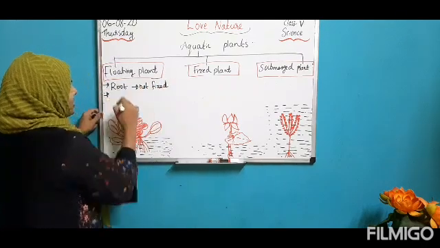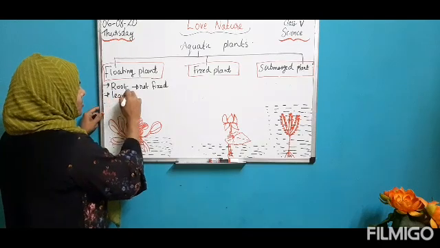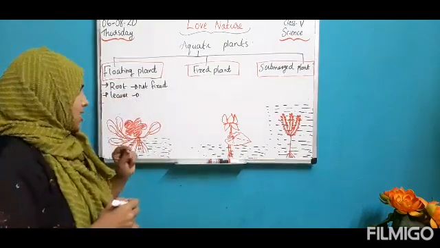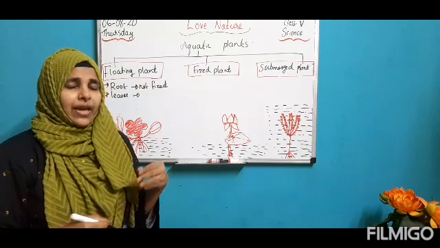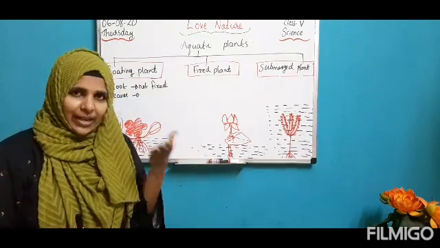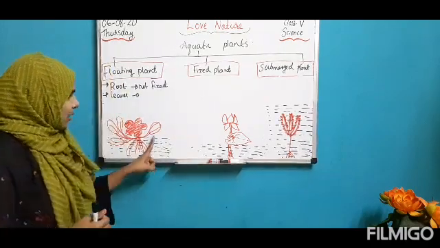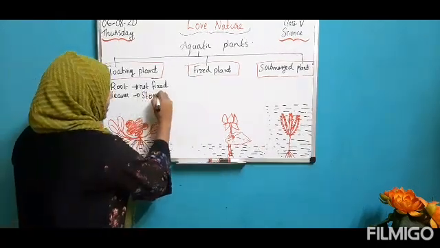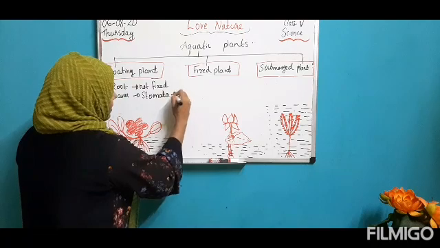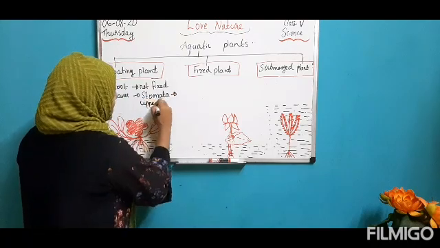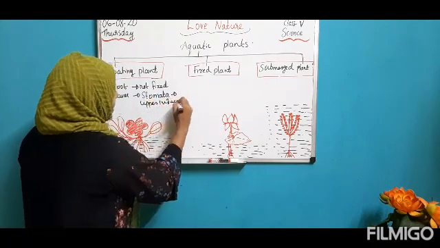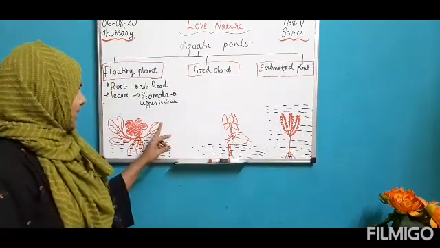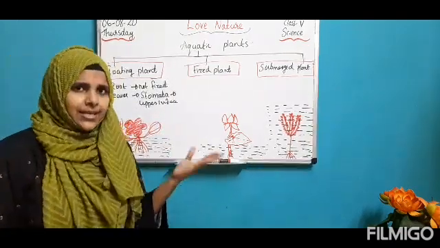Then what about its leaf, children? In most plants, leaves have stomata on the lower surface of the leaf. But in aquatic plants like this, you can see the stomata on the upper surface of the leaf. That's why they can easily exchange the gases.